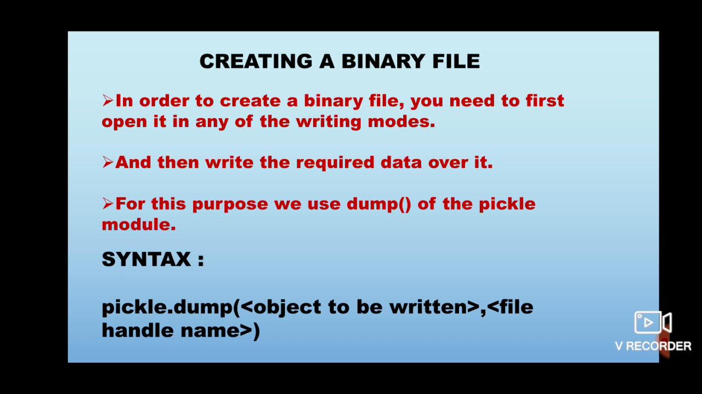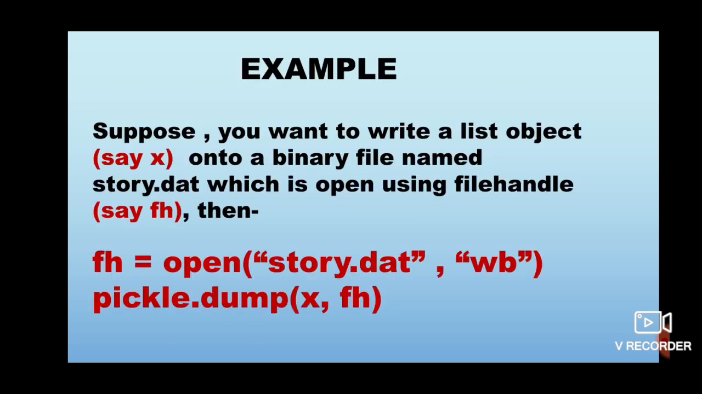And second is the file handle name, meaning the name of the file object with the help of which you will write this object on the associated file. So the interpretation of this particular statement will be: write the specified object on the file associated with this file handle name. Okay, let us take up an example.